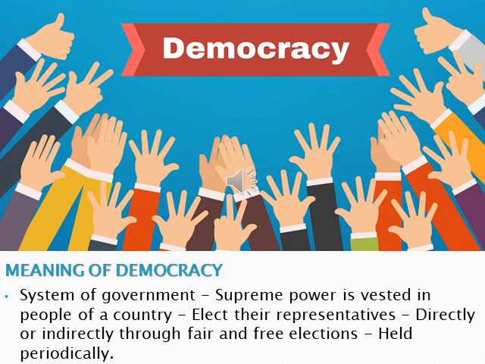Meaning of democracy: democracy is a system of government in which the supreme power is vested in the people of a country, and the people elect their representatives through direct or indirect elections, which are held periodically.